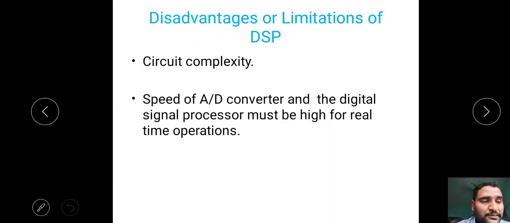Disadvantage, you know that if you see the block diagram, circuit complexity is very high. Okay, and the speed of the entire operation of DSP depends on A to D converter. How much time it will take to convert analog signal to digital signal. Based on that, DSP speed should be determined. Those are the two disadvantages.